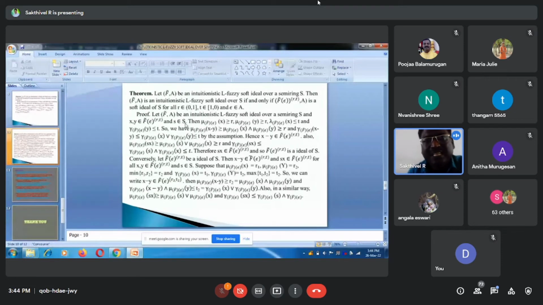Another theorem: Let F, A be an indeterminacy hypersoft ideal over a semiring. Then F, A is an indeterminacy hypersoft ideal over S if and only if the epsilon level of r, t, a is a soft ideal of S for all r belonging to the open interval 0, 1, t belonging to the closed interval 1, 0, and epsilon belonging to A. This is the main concept of the theorem.